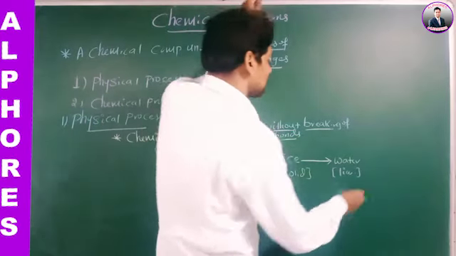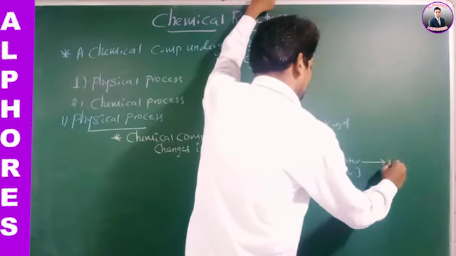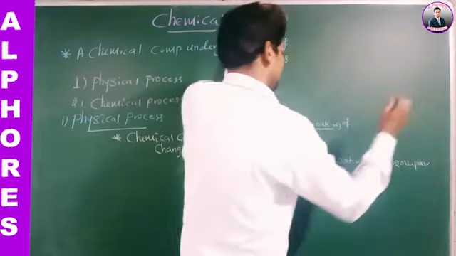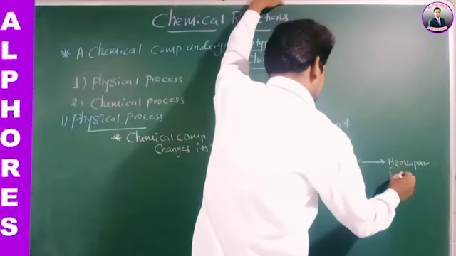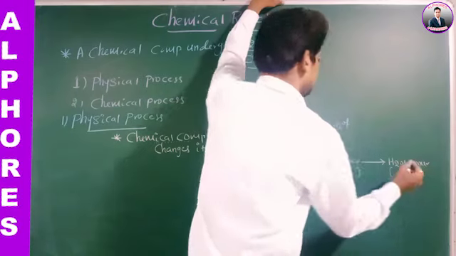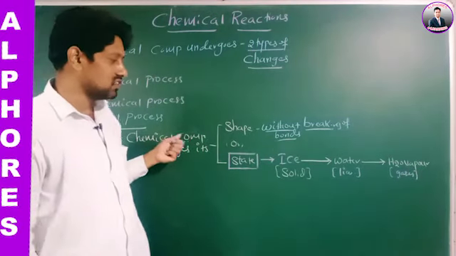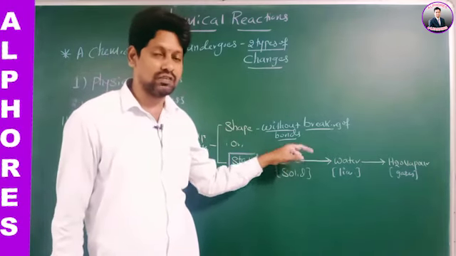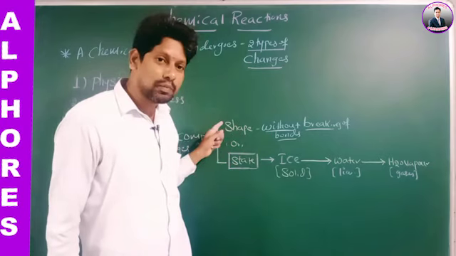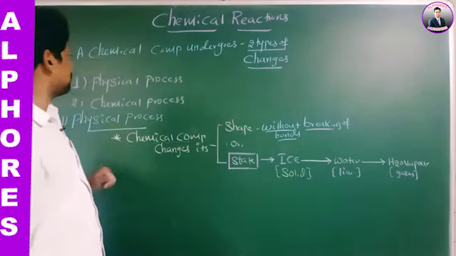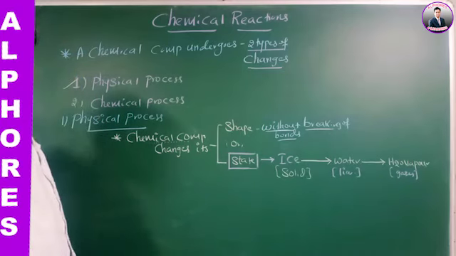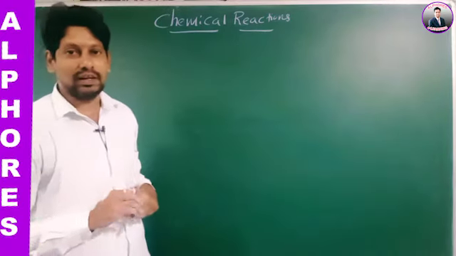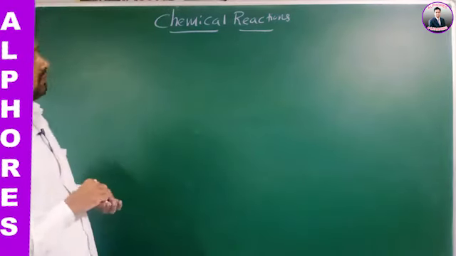If we heat this water, what will you get? You will get water vapor. This water vapor is in which state? Gaseous state. It means a chemical compound is changing its state, in this example from solid to liquid to gas. Either change in shape or change in state comes under the physical process. Now go for number two, chemical process or chemical reactions.